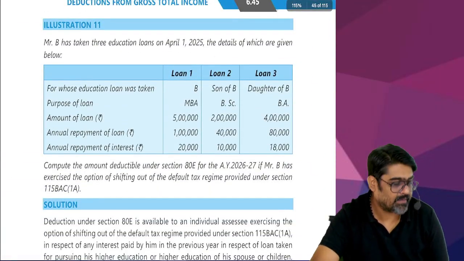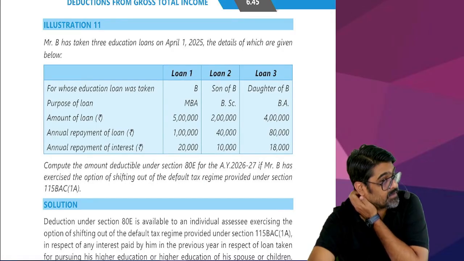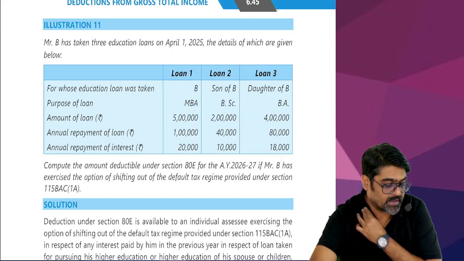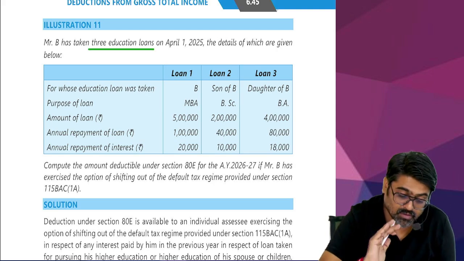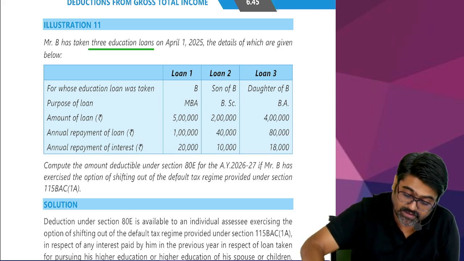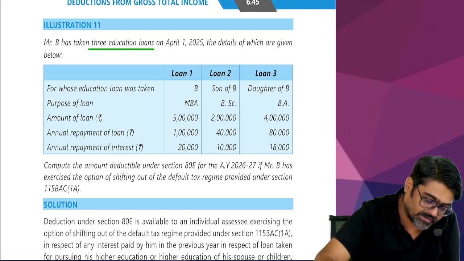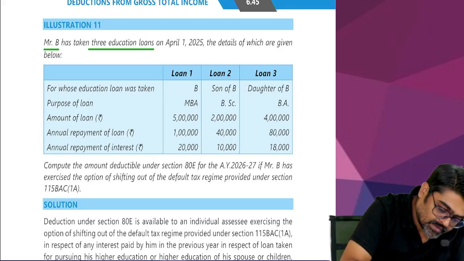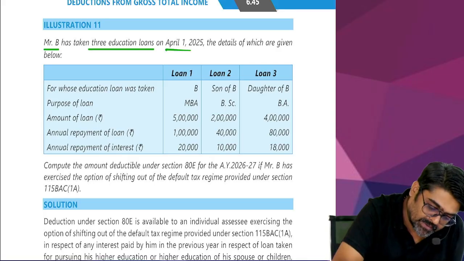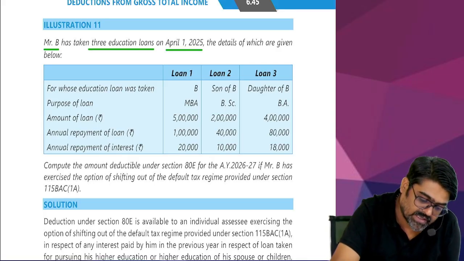Next one. Question number 11. Good question, huh? This is a good question. Pay attention. Mr. B has taken 3 educational loans. Oh no, this is not good. After this, one more question. That is good. This is very easy. Mr. B has taken how many education loans? 3 education loans. On what date? 1st April 2025. Details of which are given below.